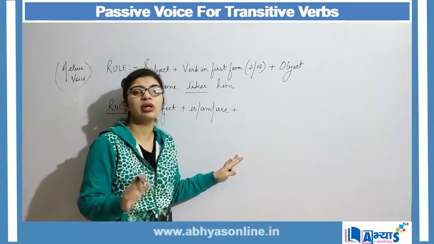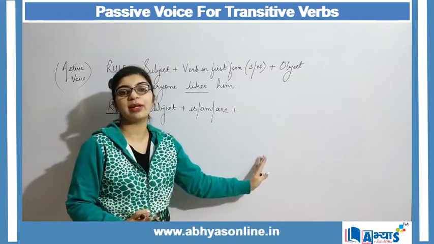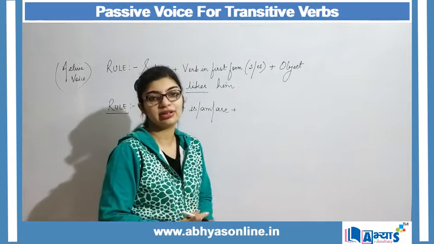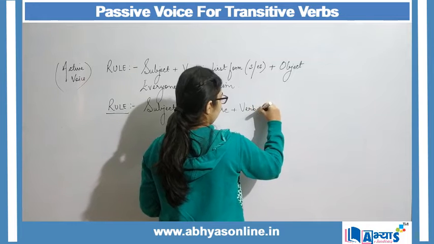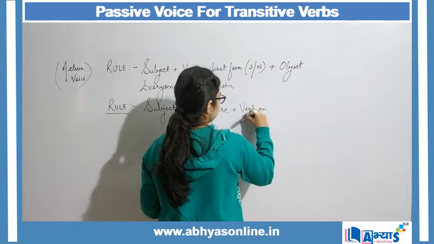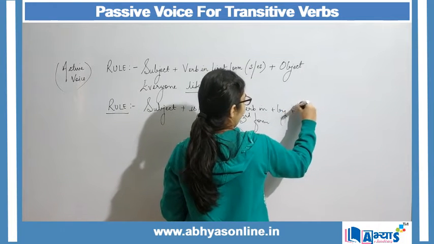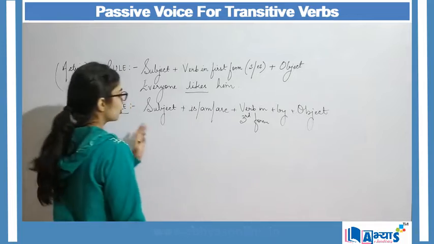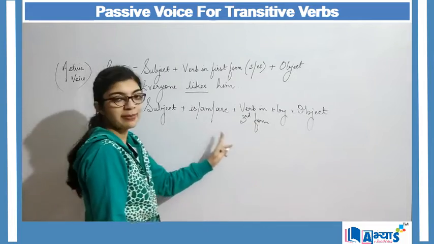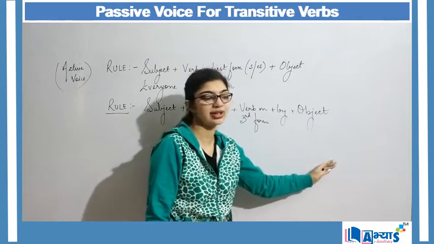There is no way in which for passive voice the verb can be in form other than the third. So I say verb in third form plus by and followed by an object. So subject plus is am are plus verb in third form plus by and then the object.